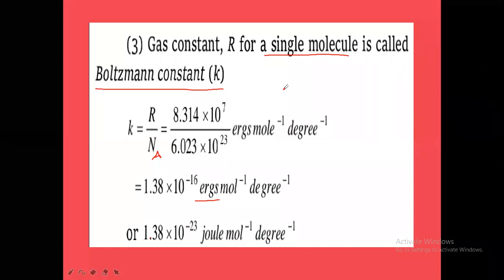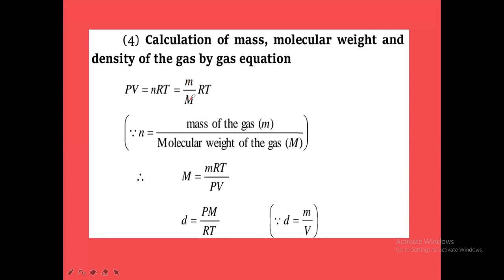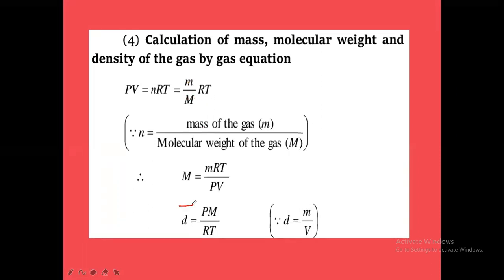Next important thing: the important points for the calculation part. Some of the students asked doubts in numerical problems, based on calculation of mass, molecular mass, and density. Mass of the gas, molecular weight of the gas, and density of the gas by the equation PV is equal to nRT, where n is mass by molecular mass, into RT. From this we have derived the formula.